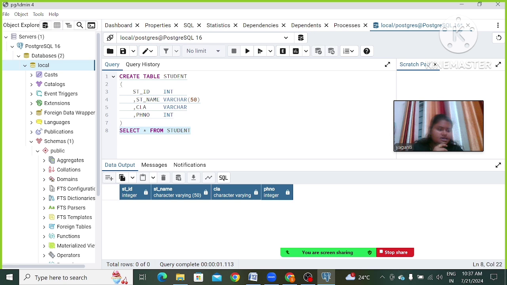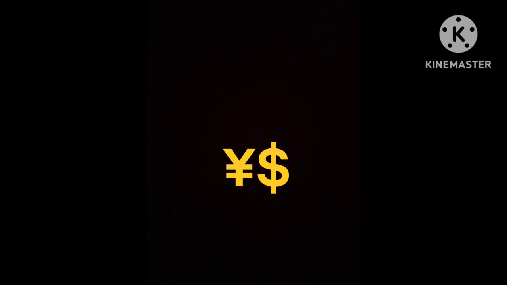To see this table which we have created, we are going to use the select command. I will tell about this select command in further classes also. Just to see whether we have created this table or not, we are using the select command: select space star from table name student.